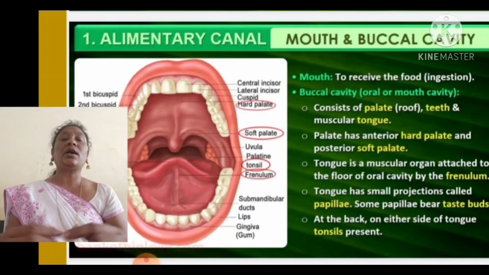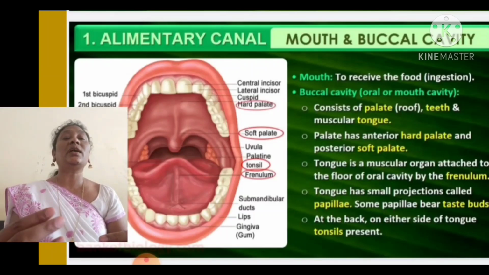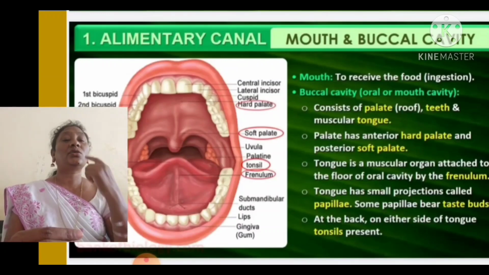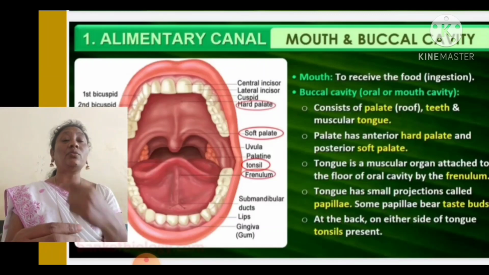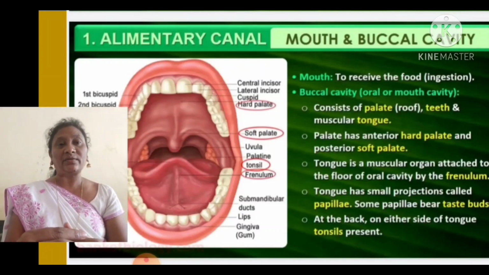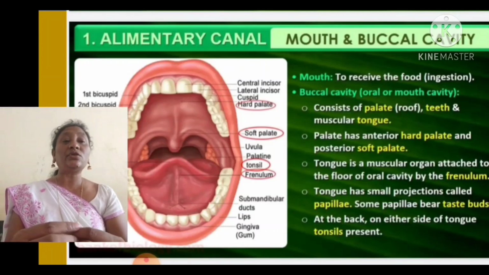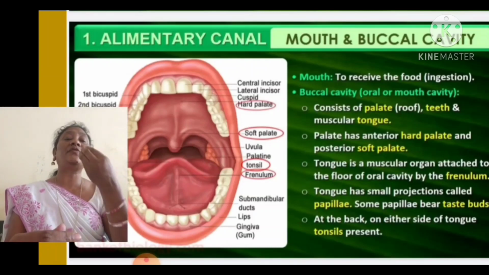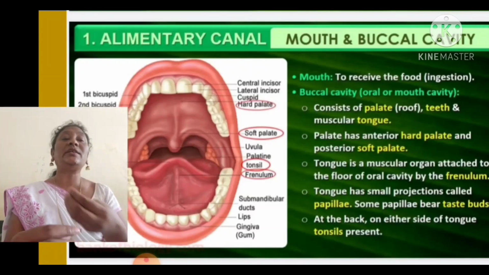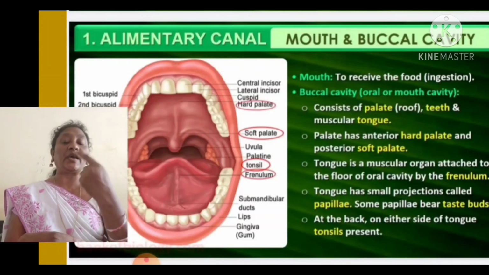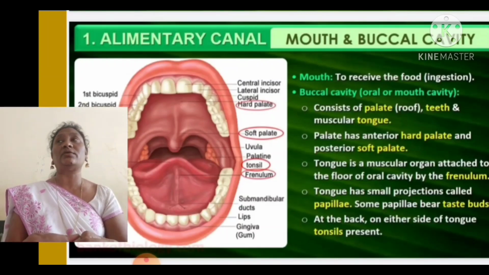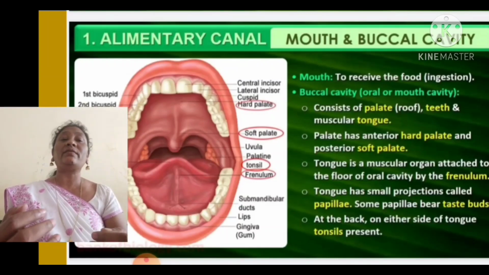So the alimentary canal starts with the mouth. The mouth opens into a buccal cavity. The empty space in the mouth we call a buccal cavity. The mouth helps to receive the food. The process of receiving food into the mouth we call ingestion. The buccal cavity can also be called the oral cavity or mouth cavity.